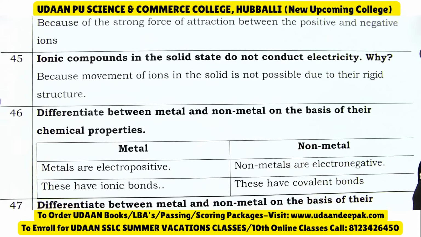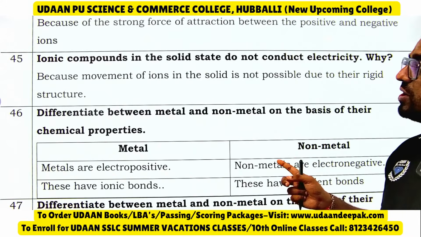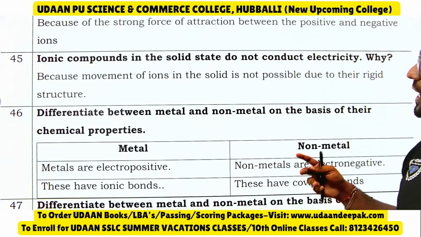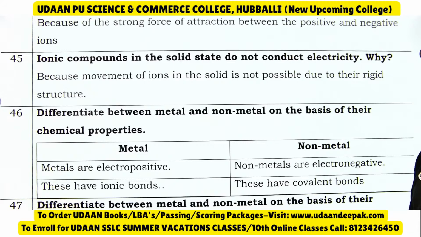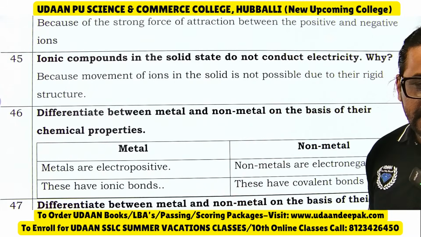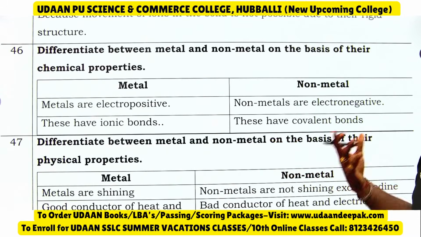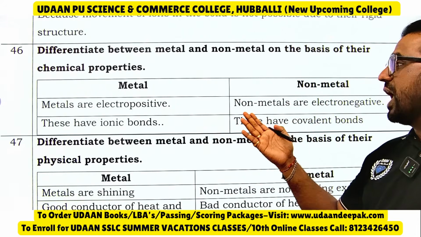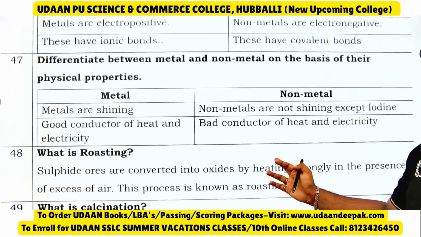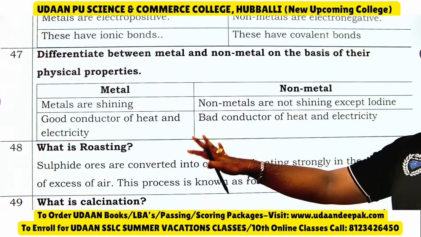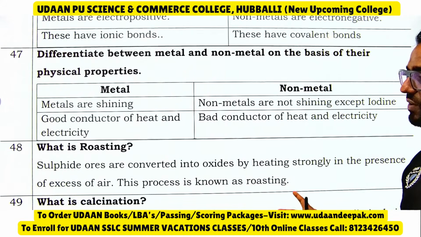Ionic compounds in the solid state do not conduct electricity because in the solid state it is not possible for what to move? The ions. In the solid state, movement of ions is not possible due to their rigid structure. Differentiate between metals and non-metals. Metals are electropositive, non-metals are electronegative; metals form ionic bonds, non-metals form covalent bonds. Metals are shining, non-metals are not shining except iodine. Metals are good conductors of electricity, non-metals are poor conductors.